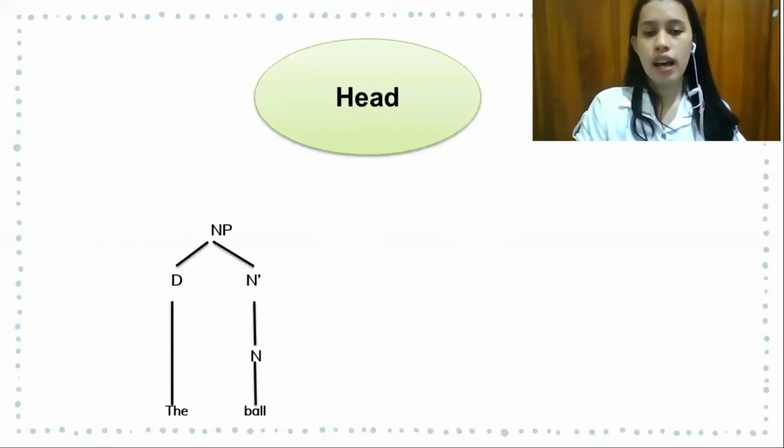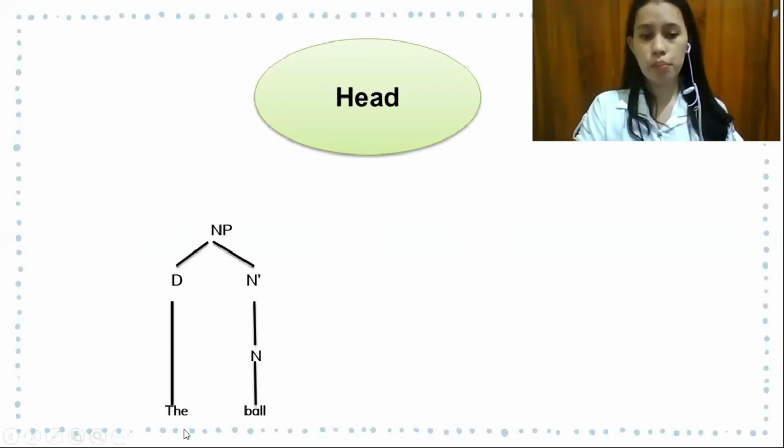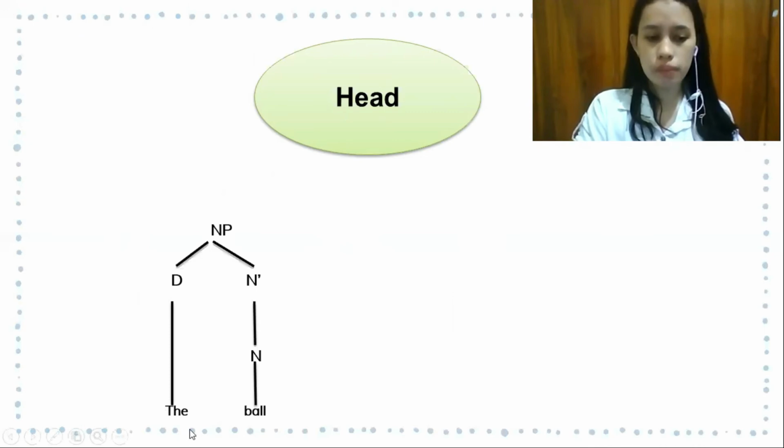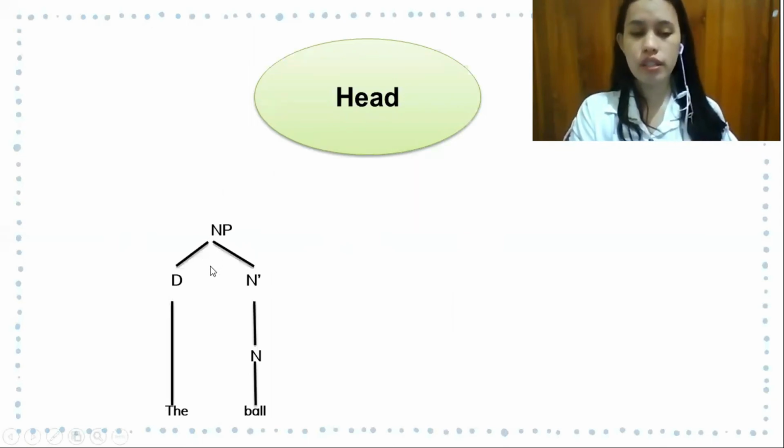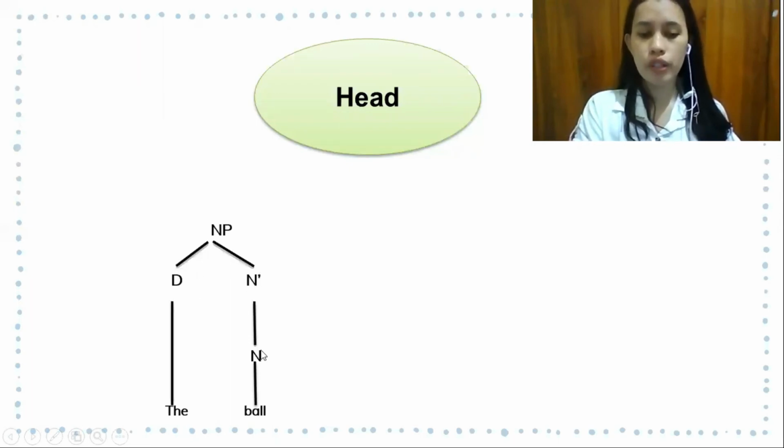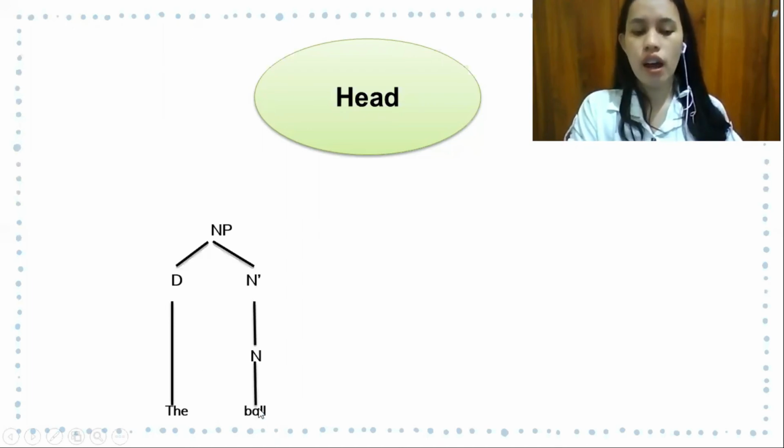And then the last example of the X-bar diagram is the head. Here I have the phrase. As you can see, the phrase is the ball. The head of this phrase is ball because ball is the noun of this phrase, and then the is the determiner of this phrase. As you can see, NP is the father, followed by two daughters such as determiner and N bar, and then N bar is followed by one daughter, the noun, and the noun is ball. Here is the head of the noun.